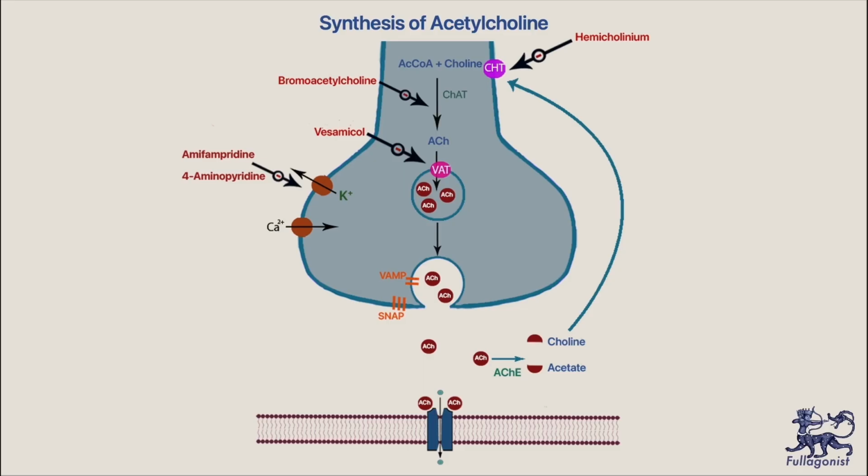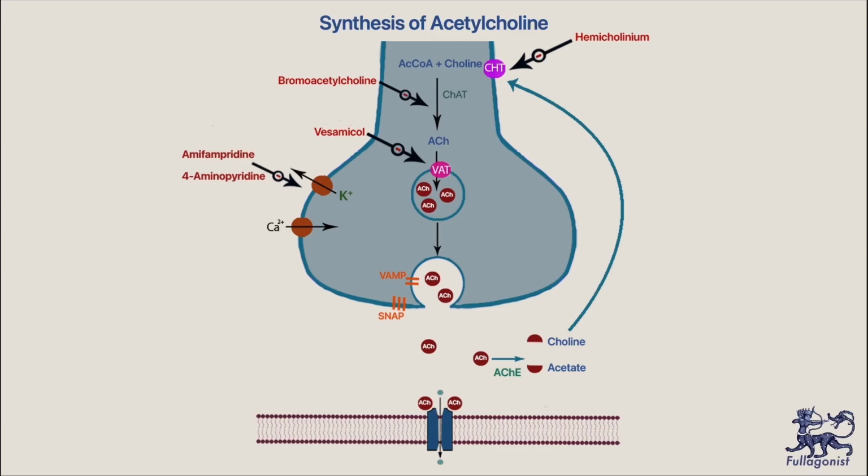Amifampridine and 4-aminopyridine inhibit potassium channel efflux and prolong repolarization of the neuron. Amifampridine can be useful in the treatment of the Lambert-Eaton myasthenic syndrome. In this disorder, there are autoantibodies against calcium channels which lead to decrease in acetylcholine release and can cause muscle weakness.